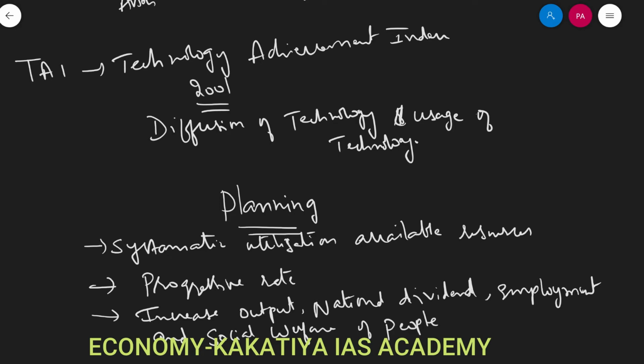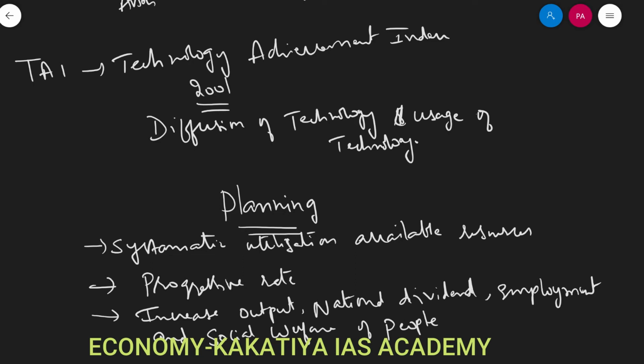So planning is about how better we use our existing resources at a progressive rate, in order to achieve the goal of welfare, in order to increase the output, in order to increase the national dividend and provide employment to the citizens, right?